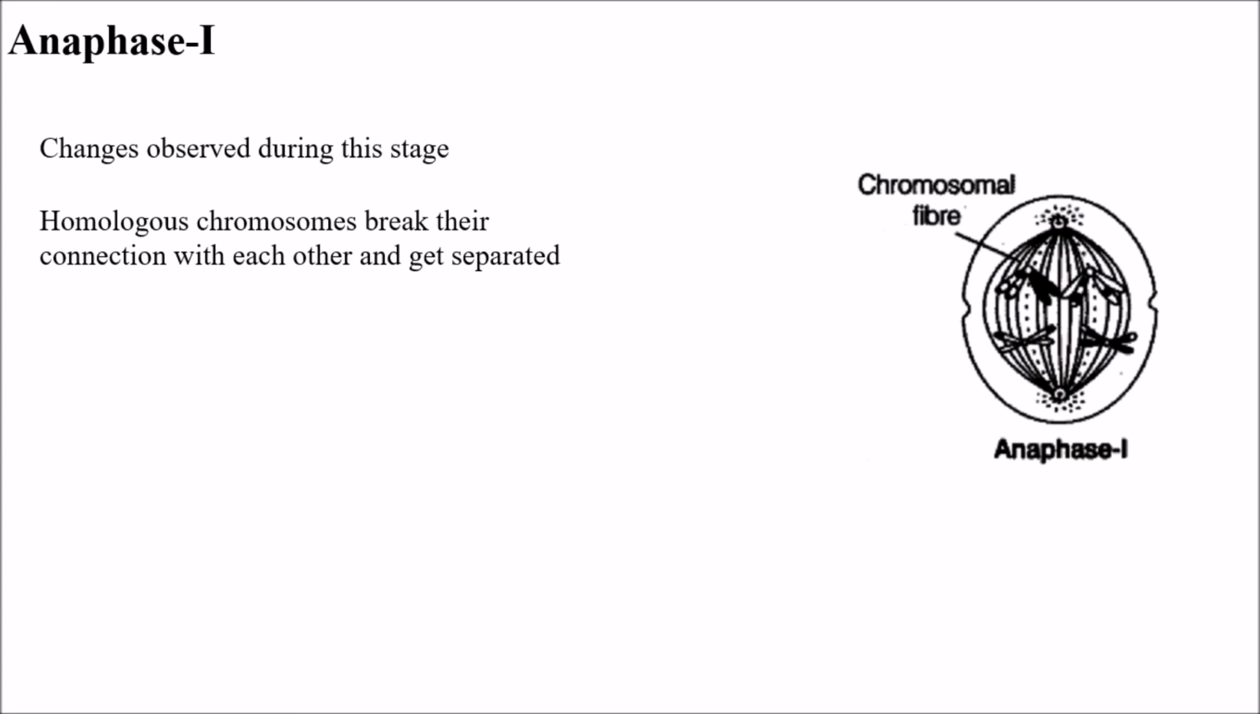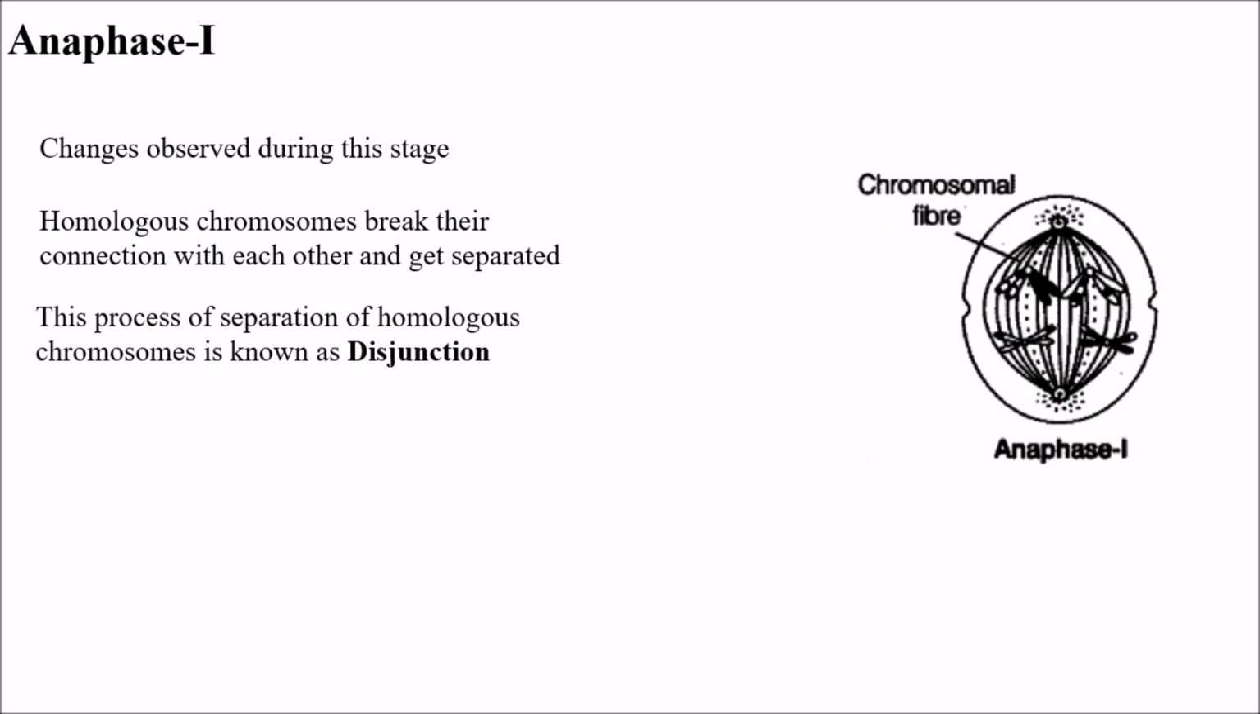So in anaphase 1, we can see that the homologous chromosomes break their connection with each other and get separated. This process of separation of homologous chromosomes is known as disjunction. So disjunction is the process which we can see in anaphase 1, as a result of the breaking of homologous chromosomes which are connected with each other. The separated chromosomes are univalents and are also called dyads.